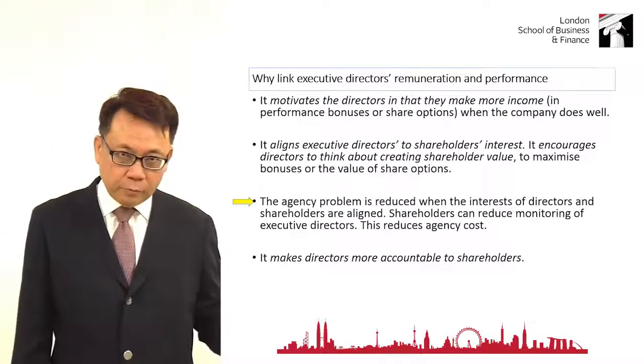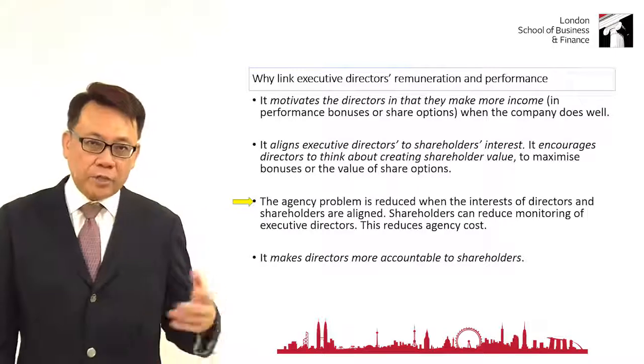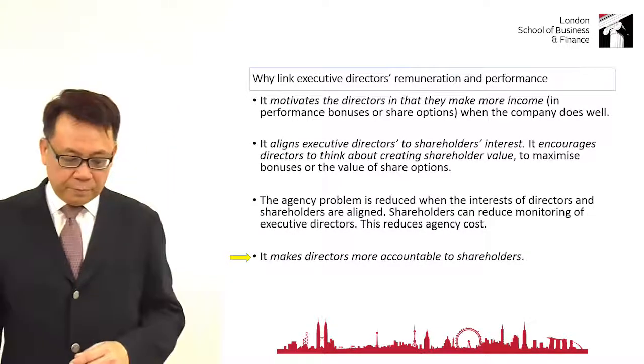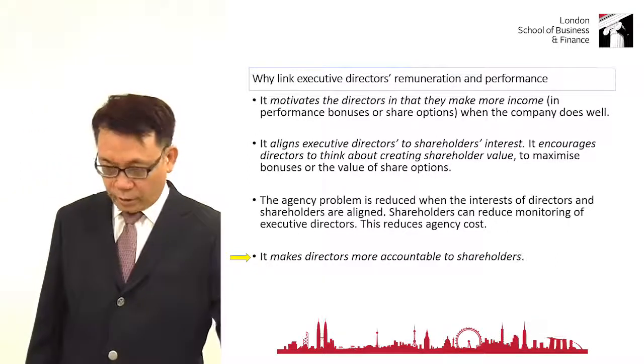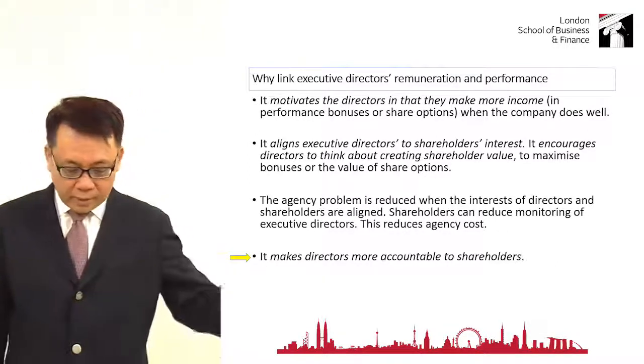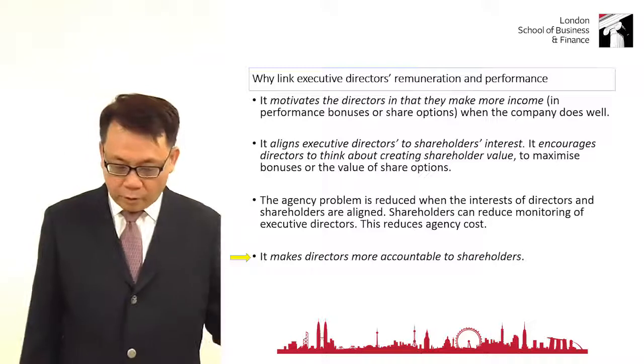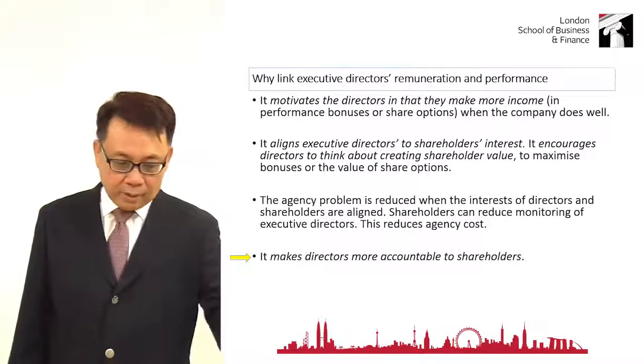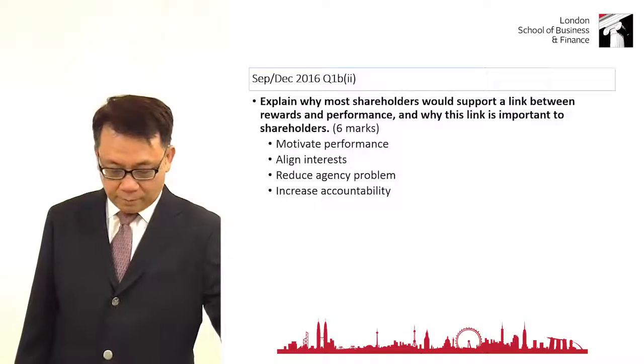When shareholders don't have to monitor them so much, agency costs come down. And because of that, the directors become more accountable to shareholders. When the company does well, they take more pay. When the company is not doing well, they are kind of being punished because they take home less pay. As a result, they become more accountable.